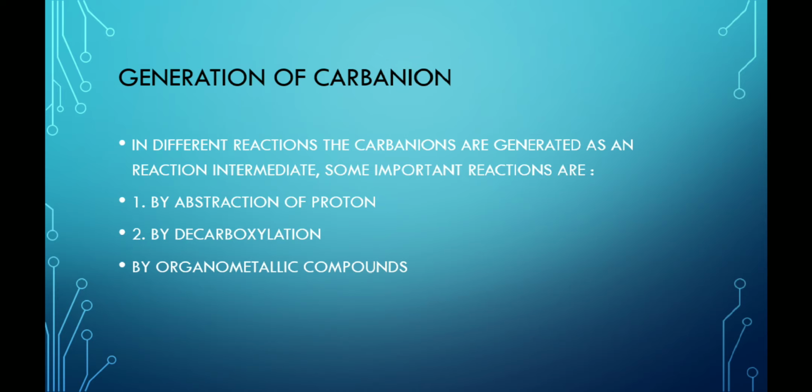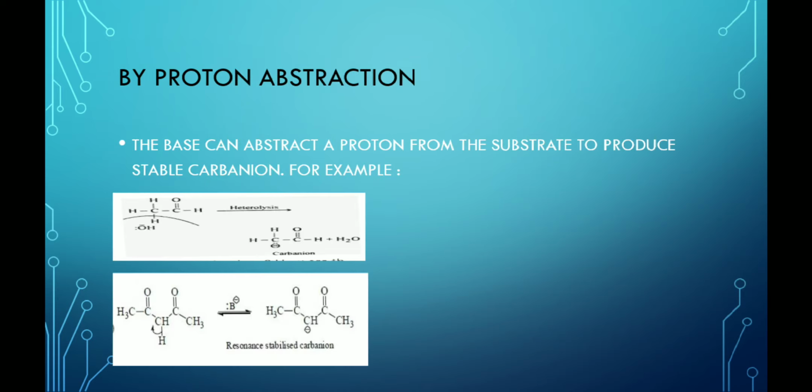Generation of the carbanion. In different organic reactions, the carbanions are generated as a reaction intermediate. Some important methods are abstraction of proton, decarboxylation, or by organometallic compounds. By proton abstraction, the base can abstract a proton from the substrate to produce a stable carbanion.